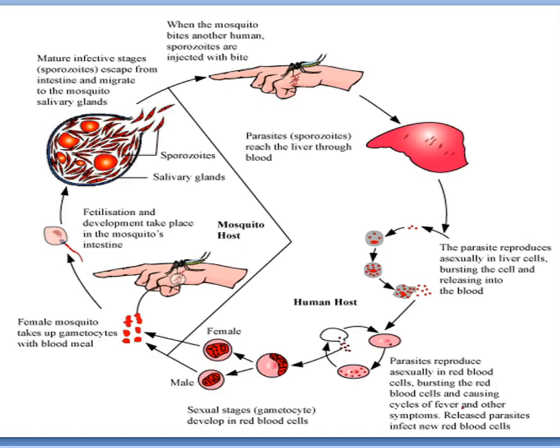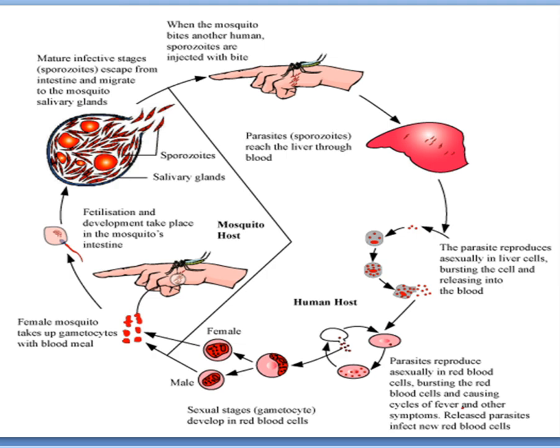Okay. Now, this is the diagram which I have taken from the NCERT. So you can see diagrammatically whatever I told till now is there in the diagram. When the infected female Anopheles mosquito bites the person, I told you it will leave saliva in the blood.